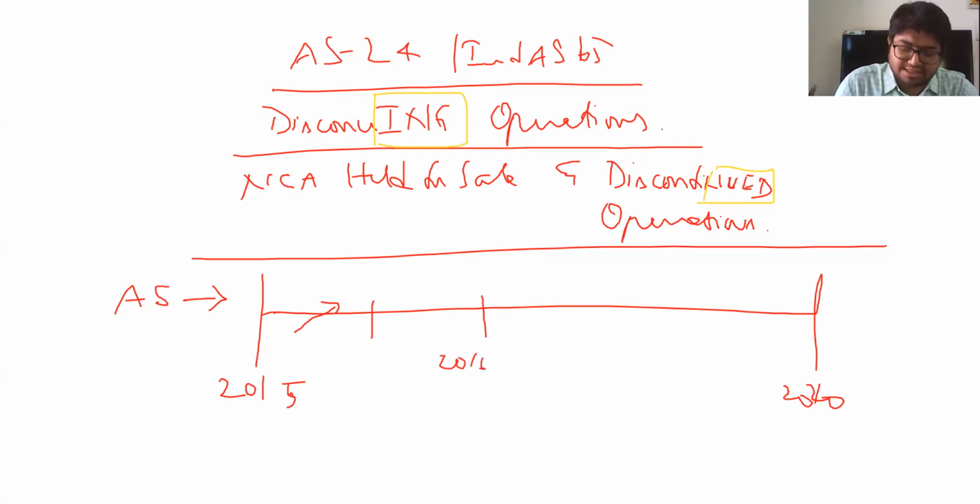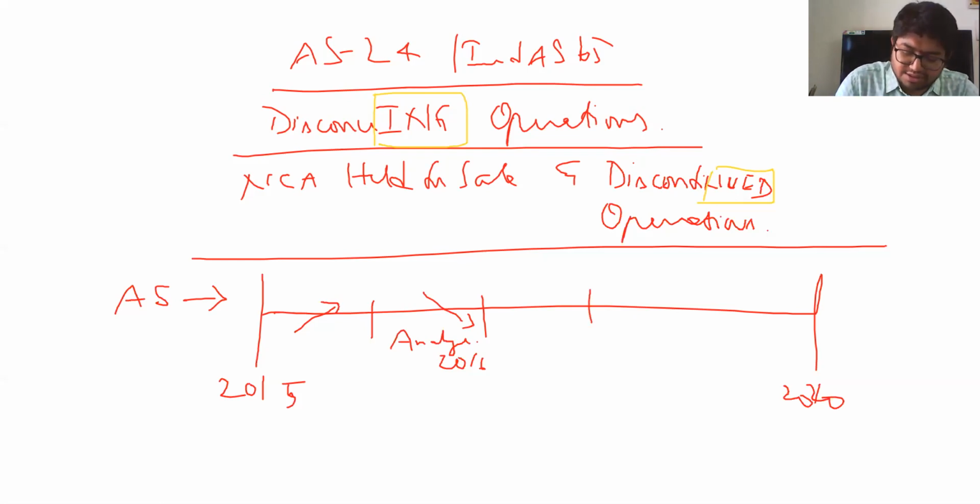In 2016, by the end of 2016, the board has come up stating to analyze the pros and cons. What if we discontinue the business and what if we continue with the business? Such pros and cons are expected to be analyzed.